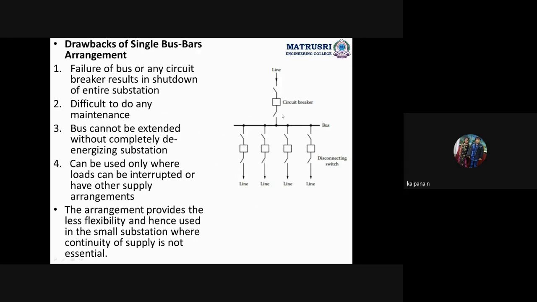For every line we should connect one circuit breaker in order to protect that line. This is the incoming line, the power line we are getting for this bus bar, and we are giving the power to these lines. How many outgoing lines? Four lines are there, so for four lines we are giving the power supply. From where are we getting the power? From this single incoming line.